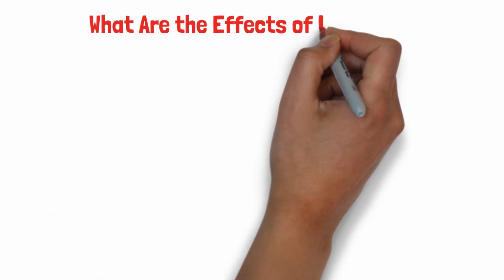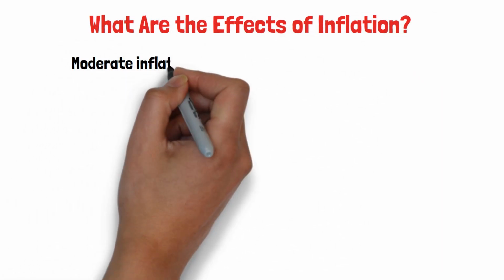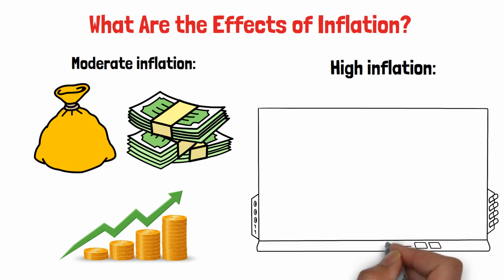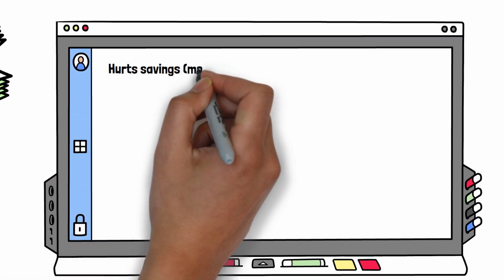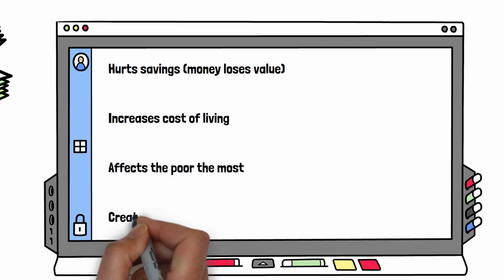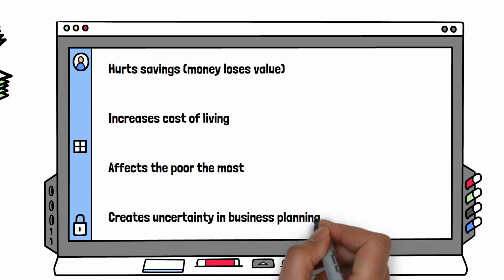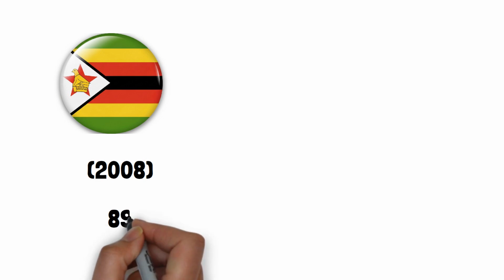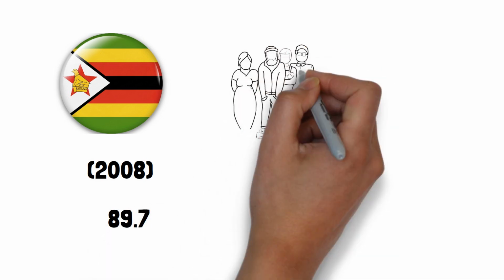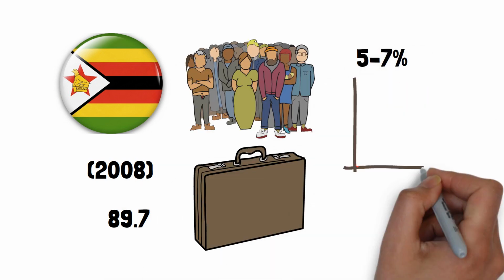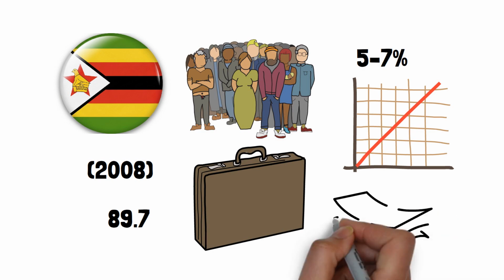What are the effects of inflation? Moderate inflation encourages spending and investment, keeps the economy active. High inflation hurts savings, money loses value, increases cost of living, affects the poor the most, creates uncertainty in business planning. Example: in Zimbabwe, 2008, hyperinflation reached 89.7 sextillion%. People carried money in bags to buy bread. Even 5 to 7% inflation can feel like a burden when wages don't grow equally.